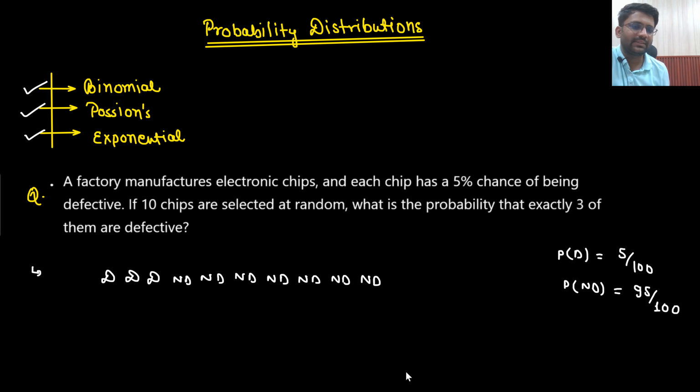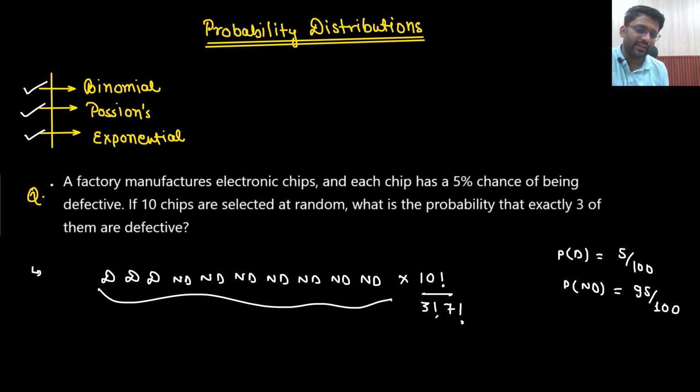But sir, this is only one case. How many total cases will be possible? Sir, if all 10 of them were different, then it would have been 10 factorial. But sir, 3 of them are the same and 7 of them are the same. So I just need to find the probability of this case, and then multiply it with 10 factorial divided by 3 factorial divided by 7 factorial. So this is what I need to do.